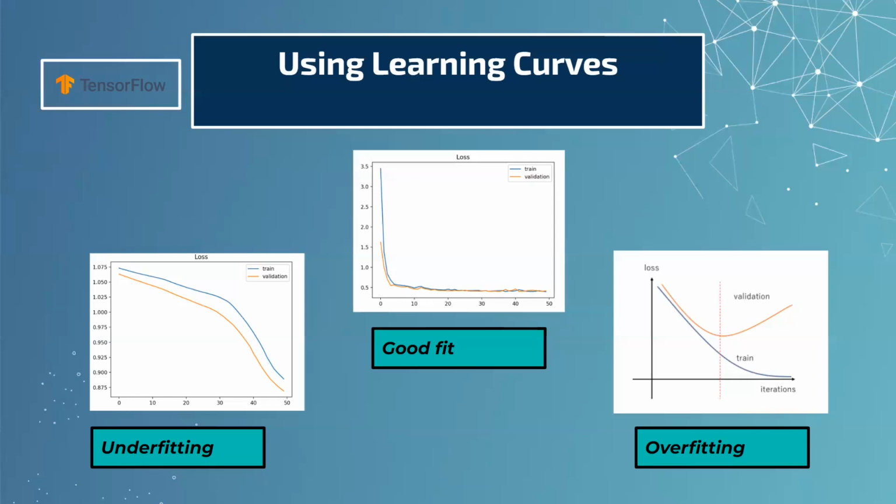In the middle shows a model with good fit. The idea is to get the training and validation loss as low as possible while getting the validation loss to be as close to the training loss as much as possible. When the curve starts to stagnate, we can tell that the model is no longer learning from the data, and that's where we can stop the training process.